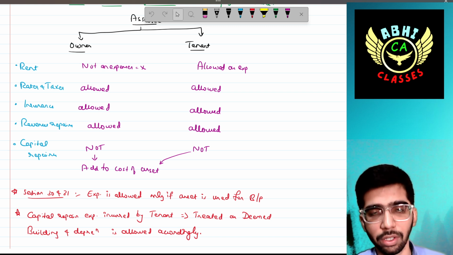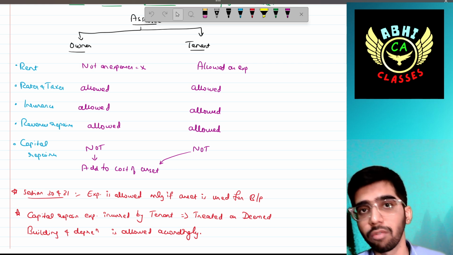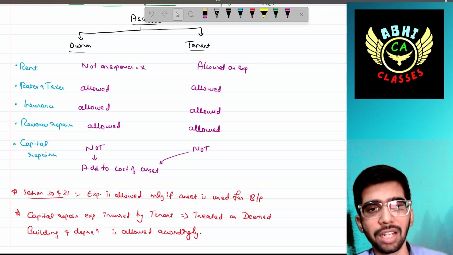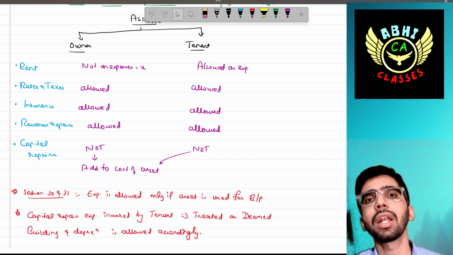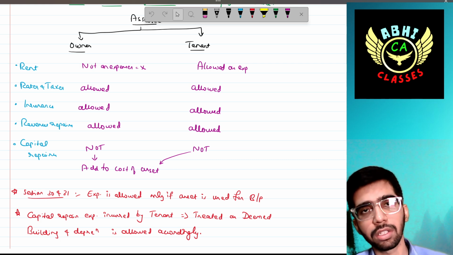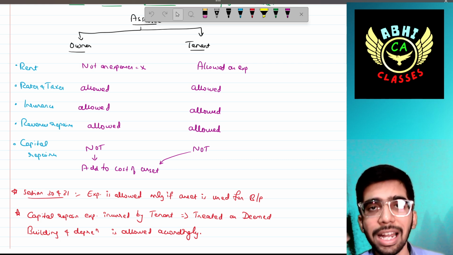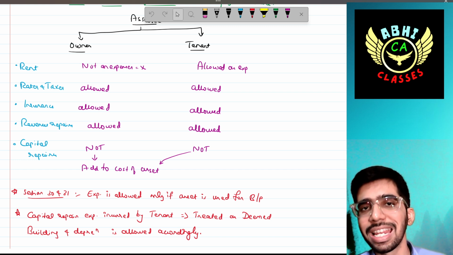Then rates and taxes can also be allowed. Then insurance expenses, and if you are paying interest yourself on behalf of the owner, that can also be claimed as an expense. Revenue expenditure is also allowed. But capital expenditure, as we have discussed in respect of the owner, the same concept will be applicable here also. So that cannot be treated as an allowable expense. That is to be disallowed.